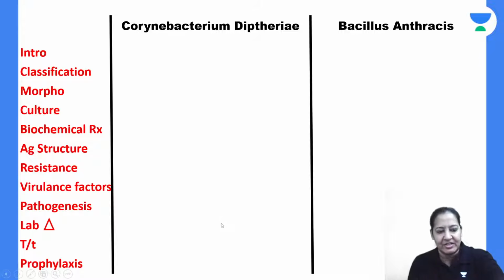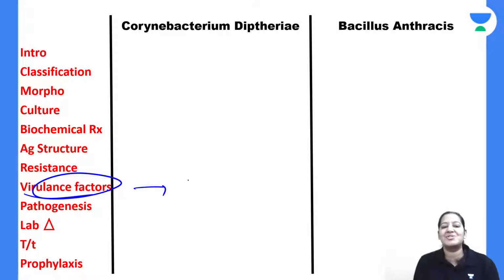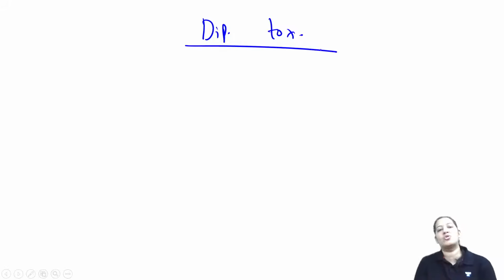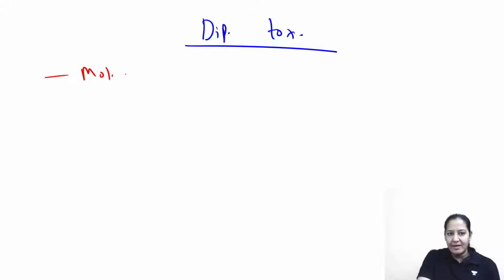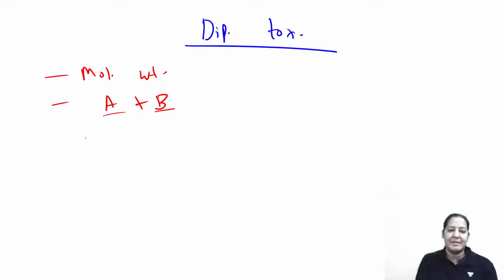Tell me the virulence factor. Only one virulence factor is there, that is toxin. Tell me everything about toxin. Tell me a short note on diphtheria toxin. Who will tell me the short note on diphtheria toxin? Tell me the molecular weight. Tell me it has 2 fragments, fragment A and B. Both are required. B is for binding and A has enzymatic activity.